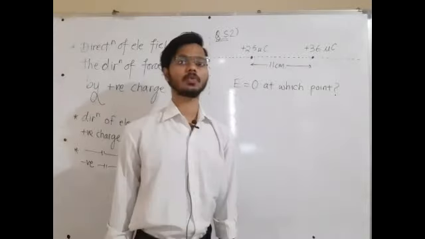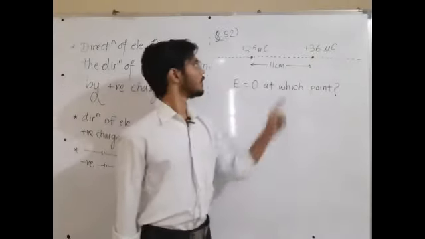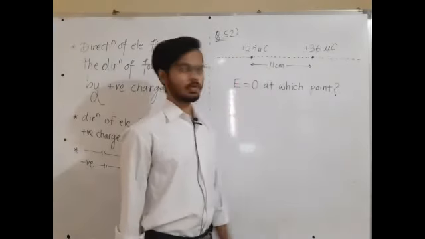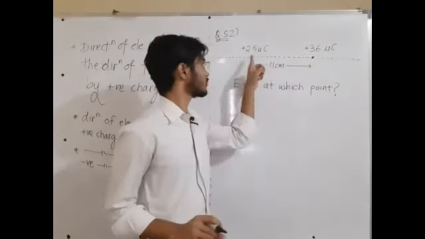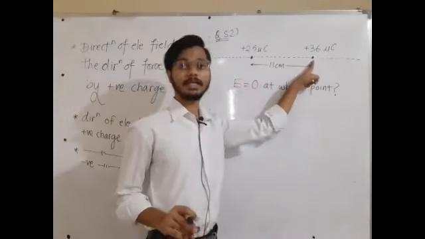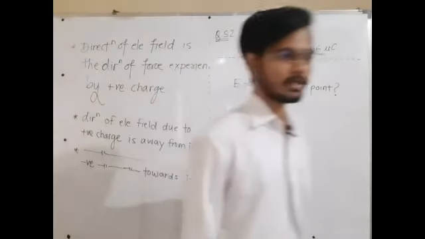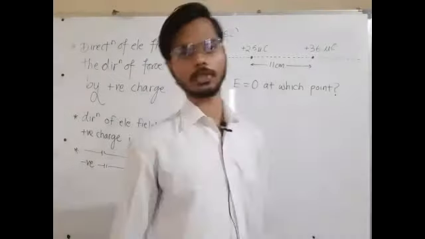Is this thought clear to all of you? Reply to me in the chat box on this thought. Let me repeat the thought. At some point, they want the point at which the electric field is 0. It simply means that right now we have two point charges. The electric field because of the first charge system should cancel out the electric field due to the second charge system at that point. Is that clear? Reply in the chat box: agree, disagree. Good. So with this thought, we can solve the question. Now we agree on the thought.